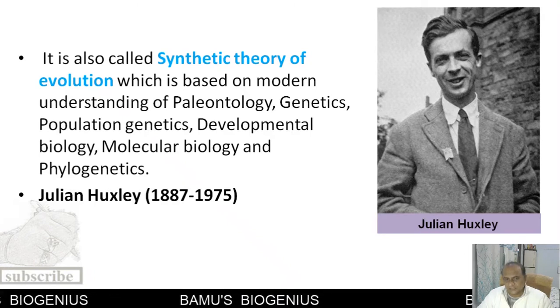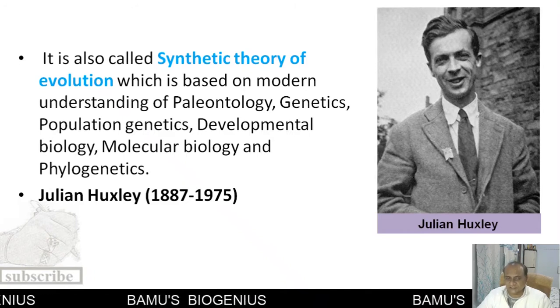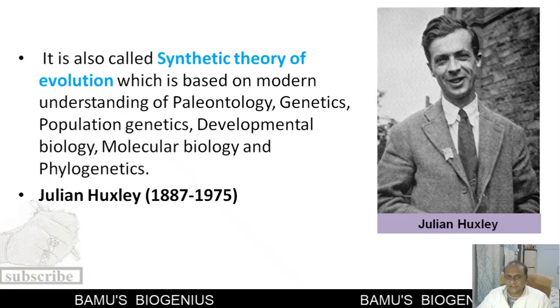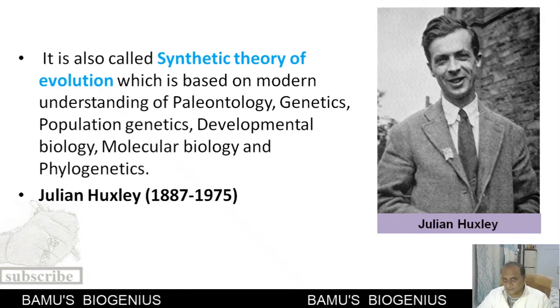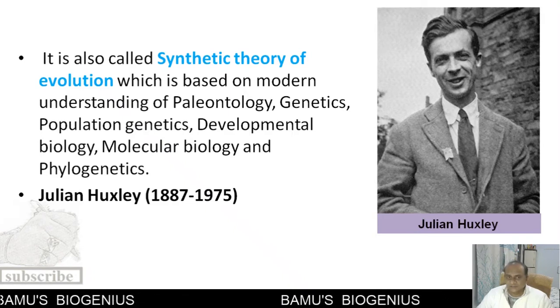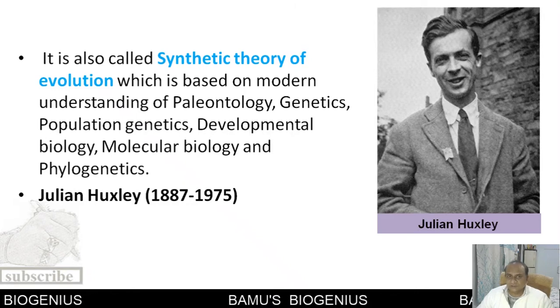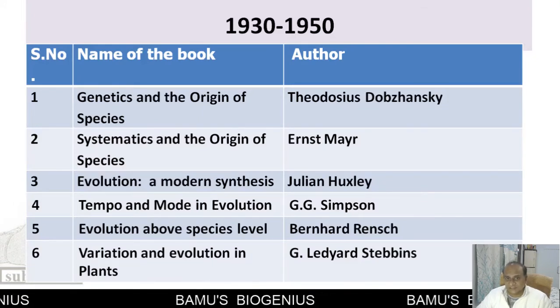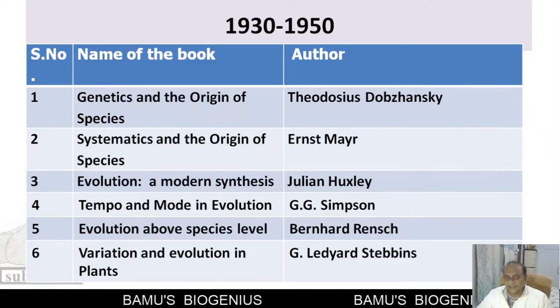Now, the name given to this theory, synthetic theory of evolution, is based on a book written by Julian Huxley, Evolution: The Modern Synthesis. So this is how this particular synthetic theory of evolution was synthesized. These were the scientists who pioneered the idea of the formation of a modern synthetic theory.